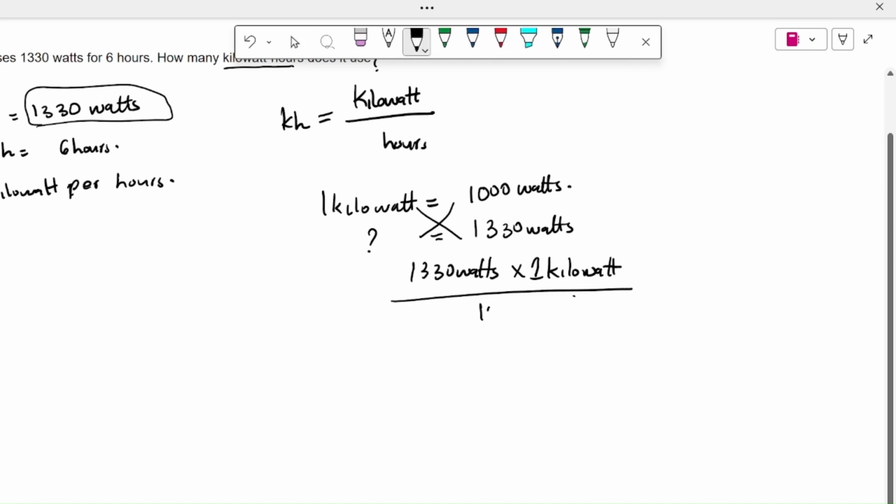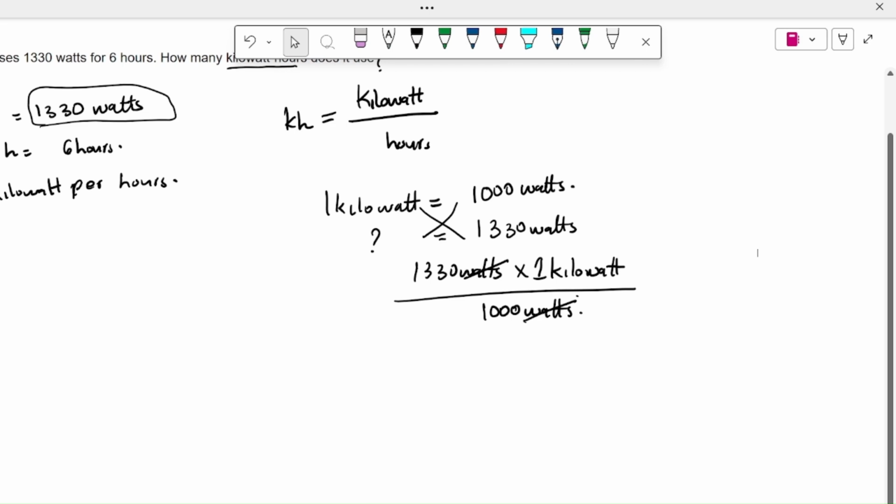Some people forget the units, and if you forget the units, you will not know what you are doing. Here, the watts and watts will cancel each other. Why? Because it's the same. When you have something x over x, this is equal to 1. It's just basics. So watt and watt cancel, and kilowatt remains.